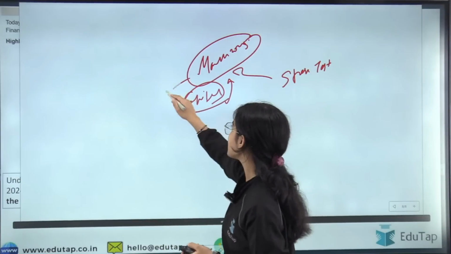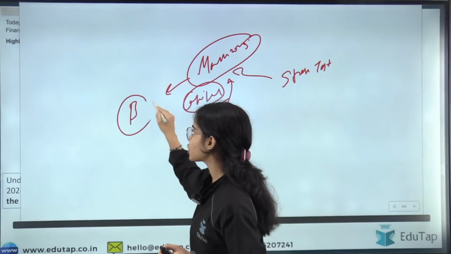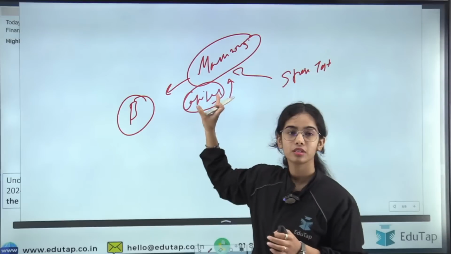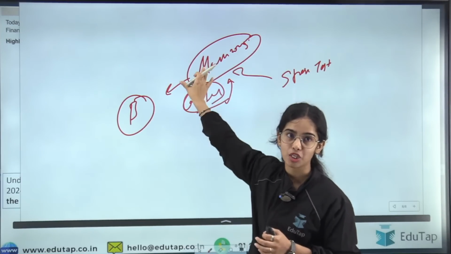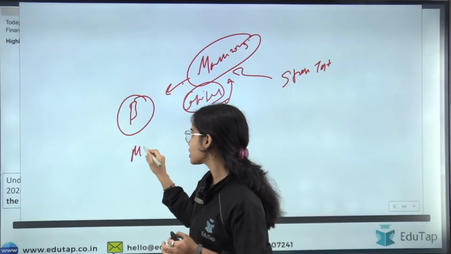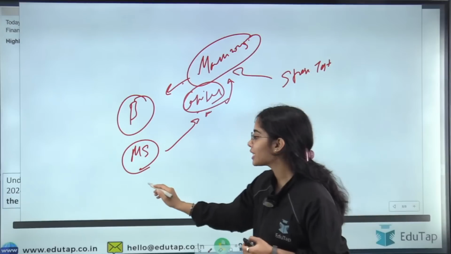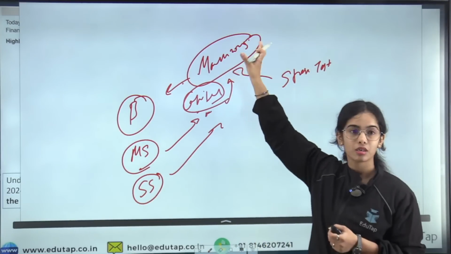To see that, there is a macro stress test that happens. In the baseline or the normal situation, what will be the CRAR of the banks? What will be the capital adequacy of the banks in March 2025? In the medium stress situation, what will be the capital of the banks in March 2025? In the severe stress situation, what will be the capital of the banks in March 2025?